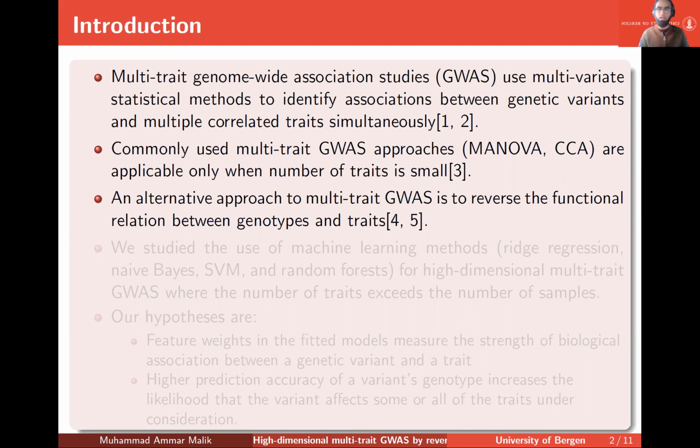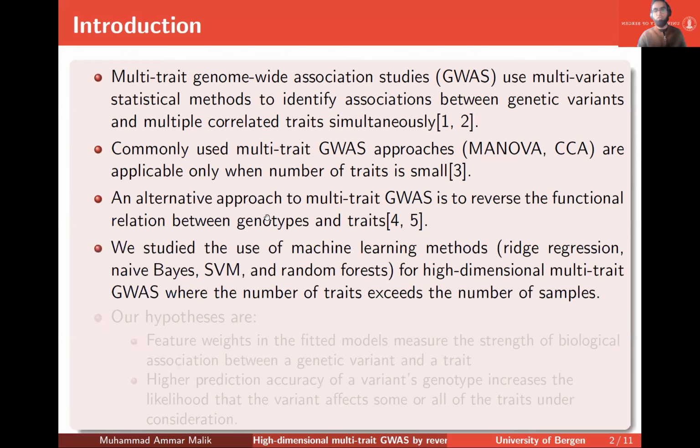a multivariate regression model that predicts genotypes from the multiple traits simultaneously, instead of the usual approach where traits are regressed on genotypes. Here we explored the use of machine learning methods like ridge regression, naive Bayes, support vector machine, and random forest for high-dimensional multi-trait GWAS in cases where the number of traits exceeds the number of samples.